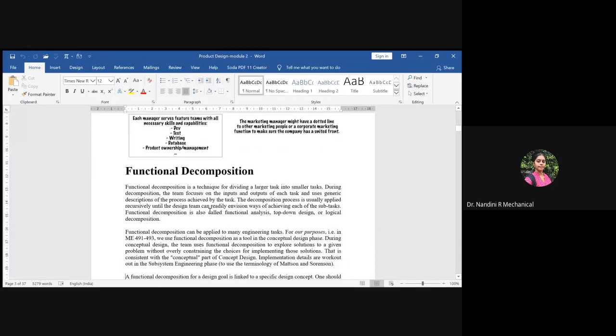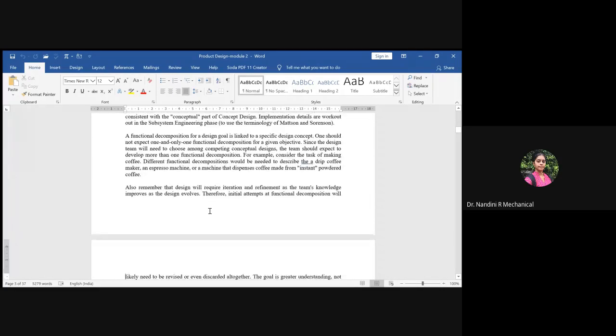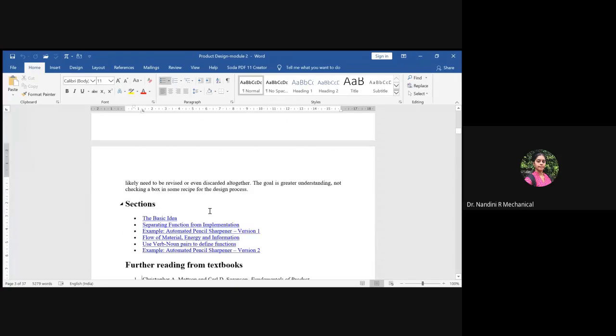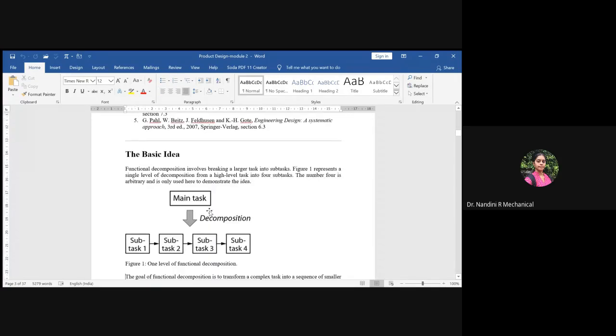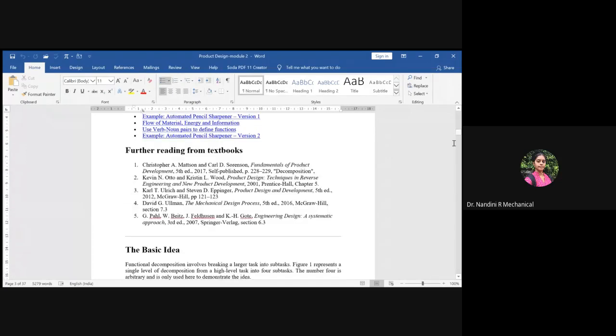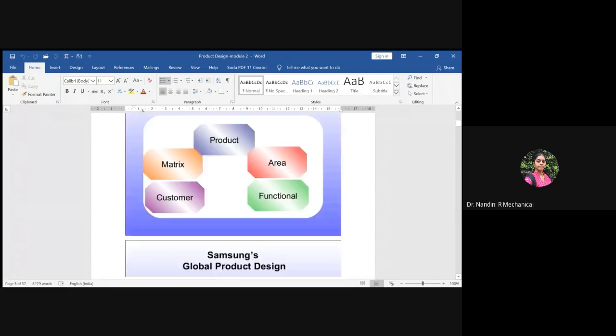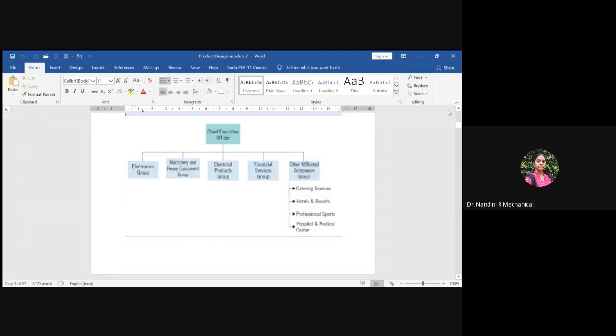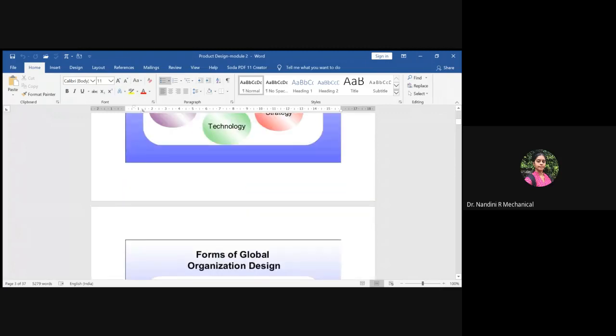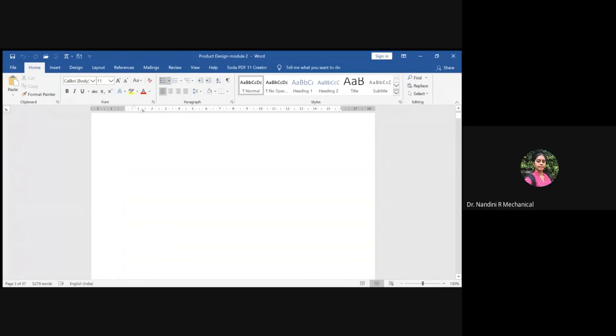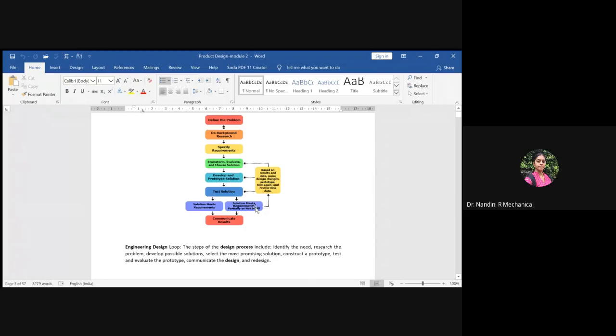And then we dealt with functional decomposition, how to decompose the organization structure, right? That we told. So you need to understand what you mean by decomposition. Once the design process, as we told, has been developed and you know what processes are to be done, and you know how an organization looks like and the methodology, what to be done based on the design process, you should have some people who will work on it.